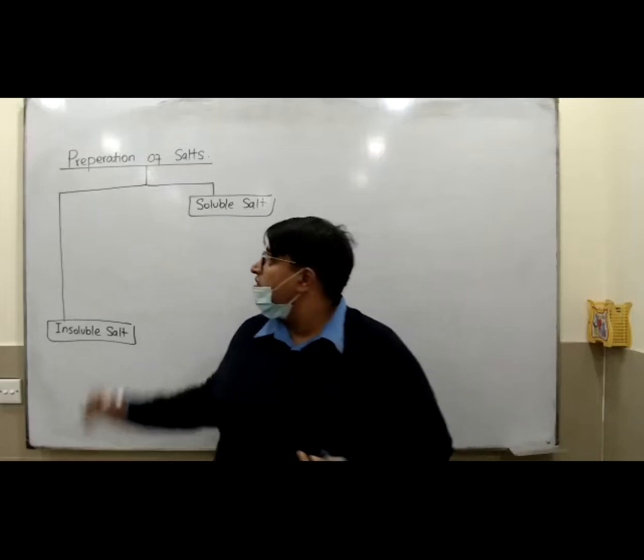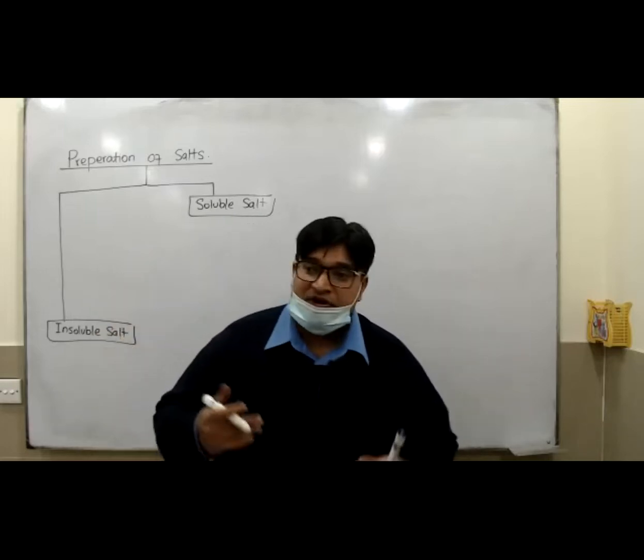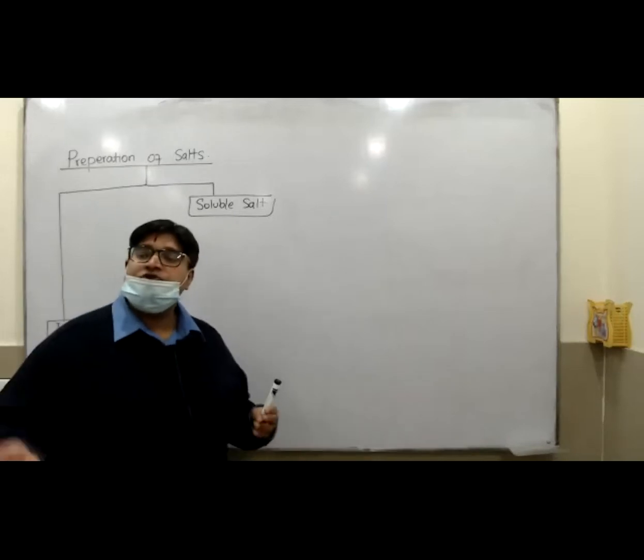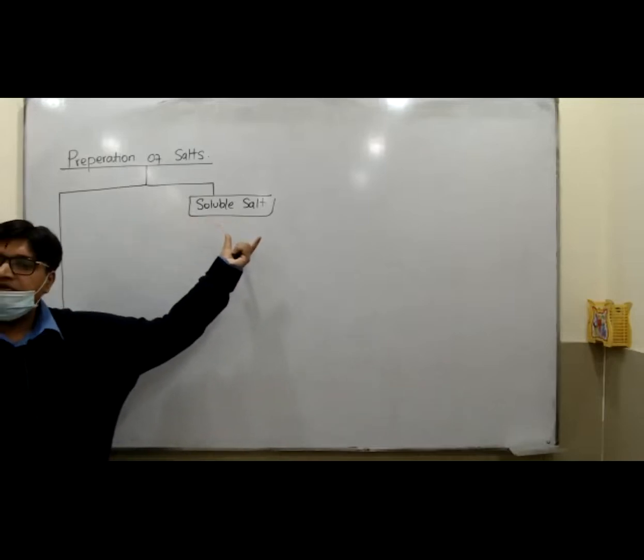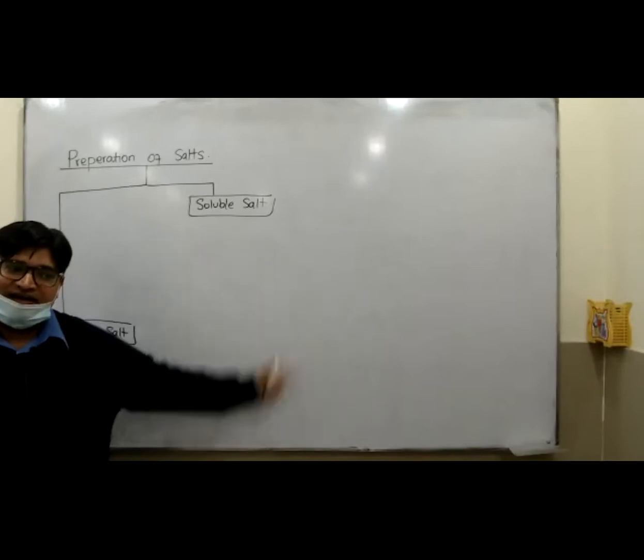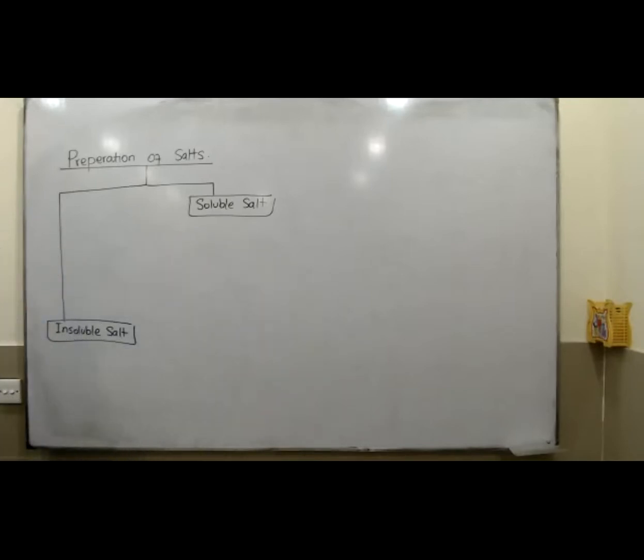Walaikum assalam. Okay, so if you want to prepare a salt, first of all, you should know its solubility. The preparation of an insoluble salt, the method is entirely different, and the preparation of a soluble salt, the method is entirely different. If you want to prepare an insoluble salt, only one method is used, which is called the precipitation method.